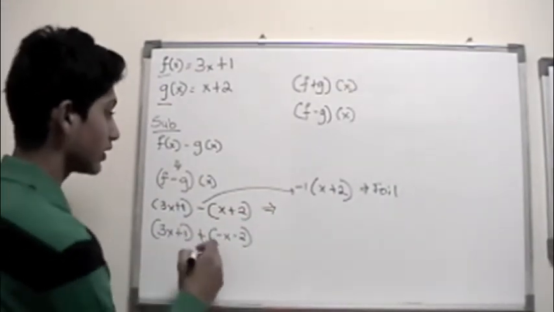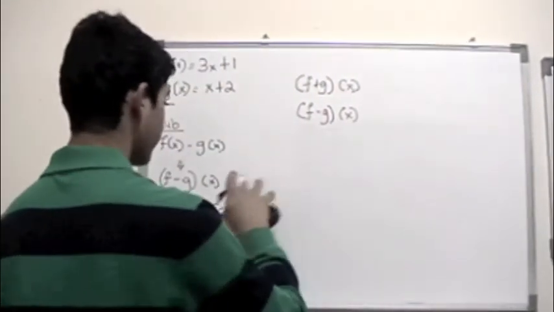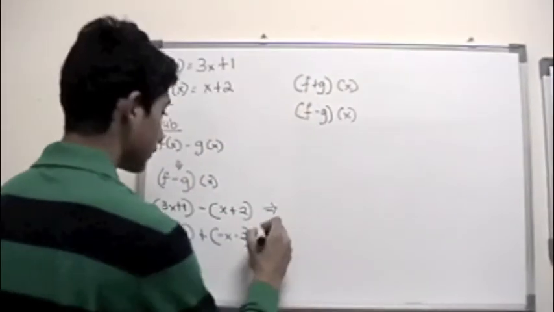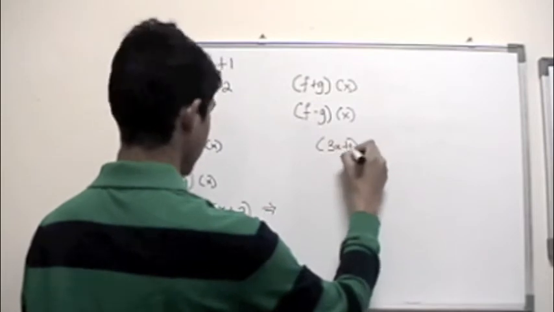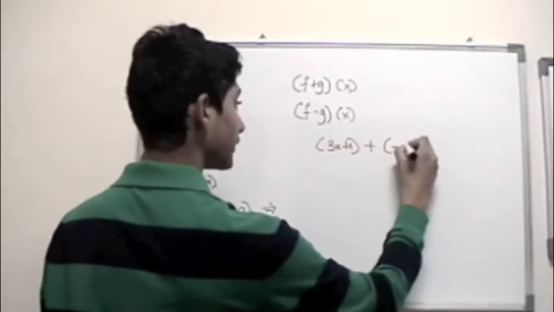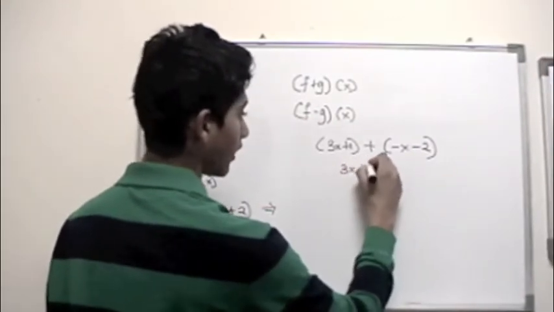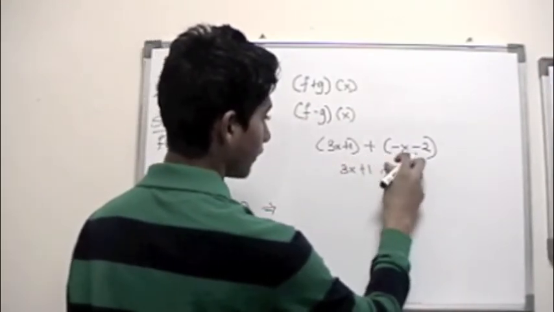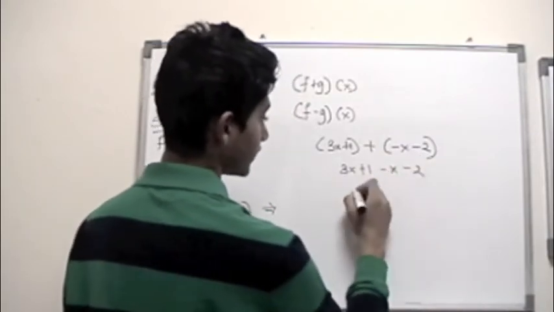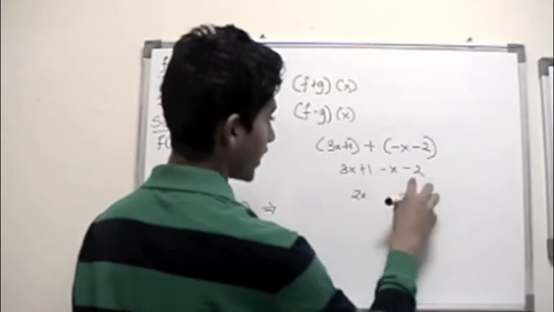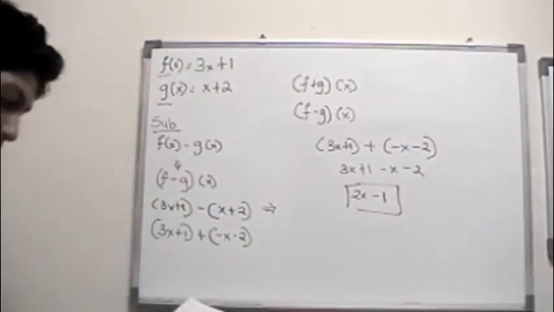So the next procedure is very simple. You just combine the like terms. So let's move it over here: 3x plus 1 plus negative x minus 2. Now you would remove both brackets. 3x minus x is 2x, plus 1 minus 2 is minus 1, and there you end up with the answer.